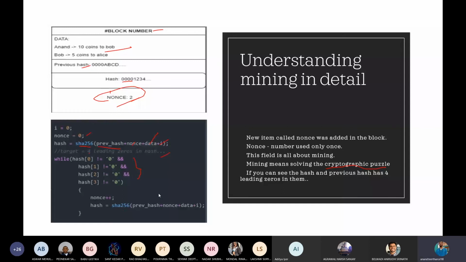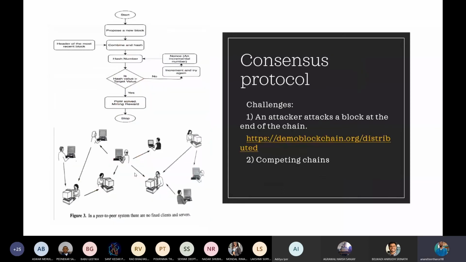And hence the miner will get a reward for that once the block is created and added inside the blockchain, and also it should be accepted by the blockchain. What this accepted means, we will see in the next slide. So just now we saw the target, right?